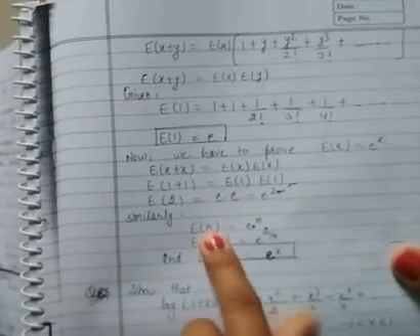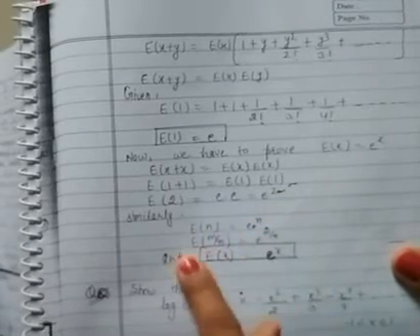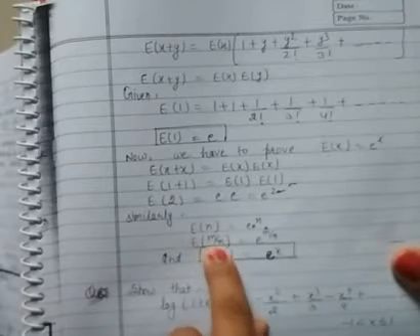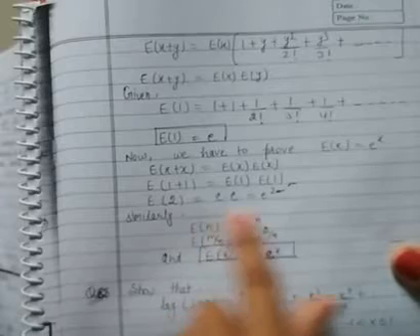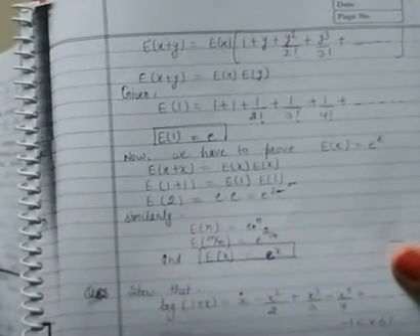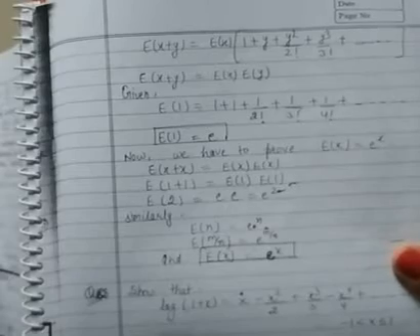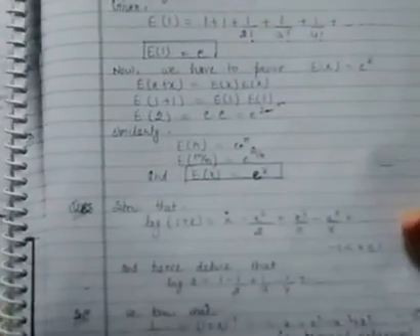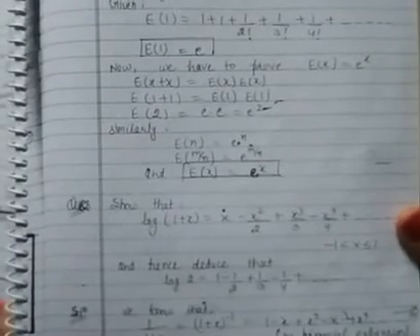Similarly, e(n) will be e power n, and therefore for that matter e(m by n) is e power m by n, that is true for any number, and therefore e(x) is equal to e^x. Okay. So for the exponential also we have proved the various terms, various formulas using the power series terminology.